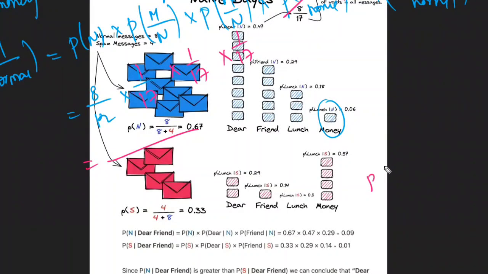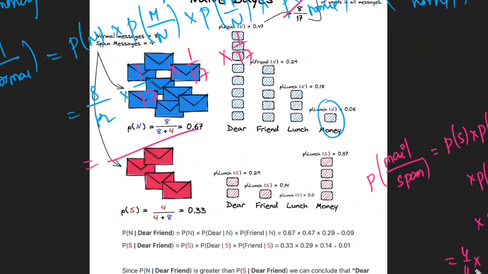Next, in the same way, it is going to calculate the given mail, money, money, more money, in spam also. That is probability of spam into probability of money in spam, into money in spam, into more in spam, into money in spam, which is 4 by 12 into 4 by 7 into 4 by 7, this part is ignored, and again the last one is 4 by 7. It will calculate both probabilities, and whichever has the highest probability, it will throw the mail into that category.